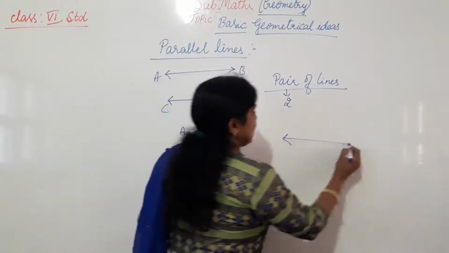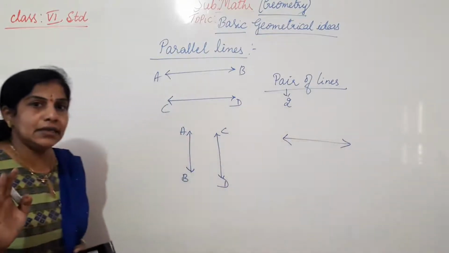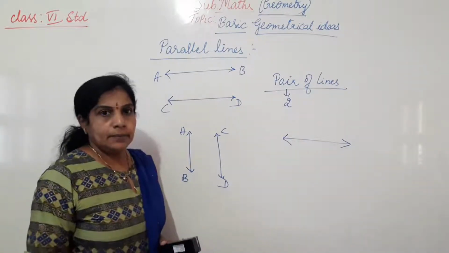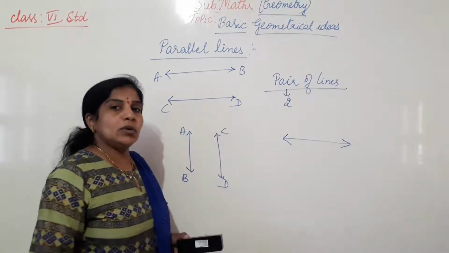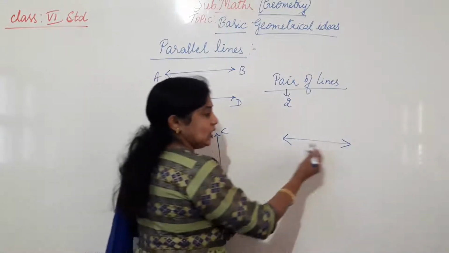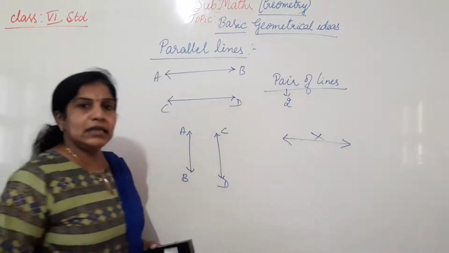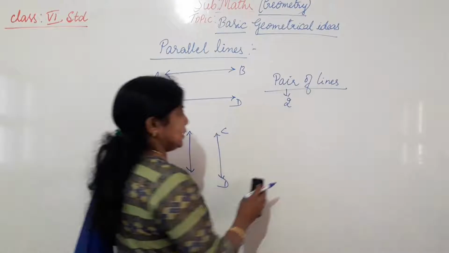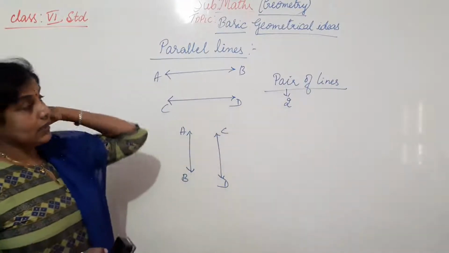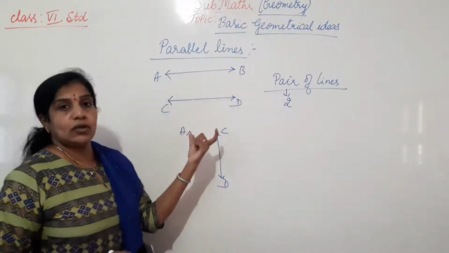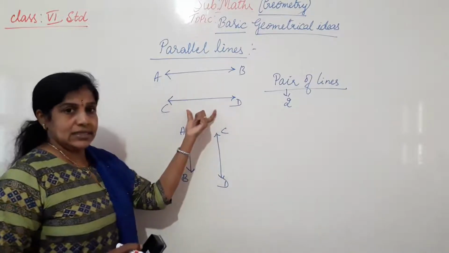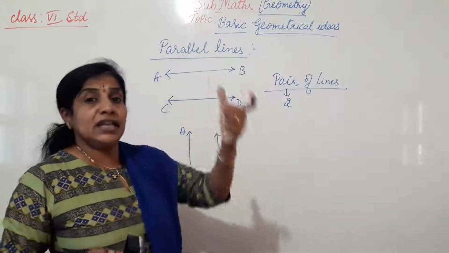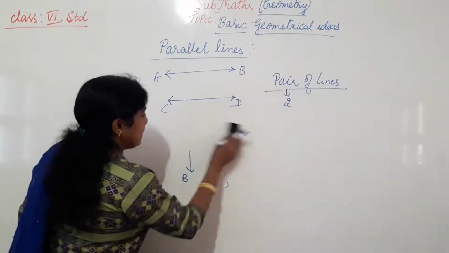So this is only a straight line. It is not called a parallel line. Parallel lines are always in twos or threes, more than one only. Here I am taking only two. It may be more than two also. If I write only the straight line, we cannot call it a parallel line, it is just a straight line. Whenever we write two lines together, that time we can call them a pair of lines, and that pair of lines are parallel lines. So what is the meaning of parallel lines?